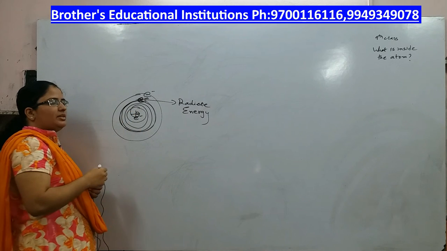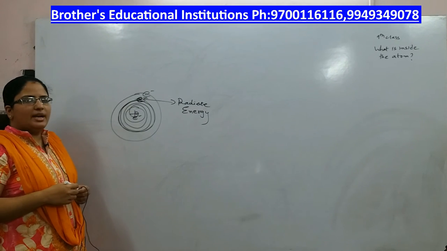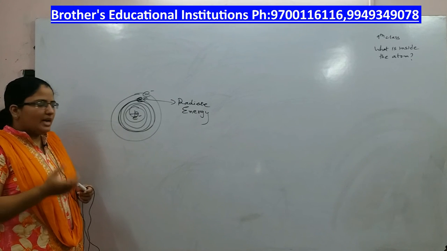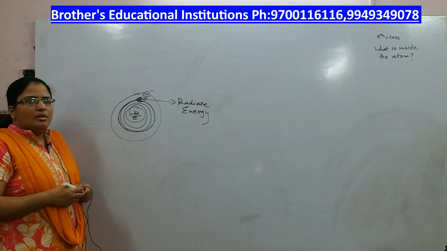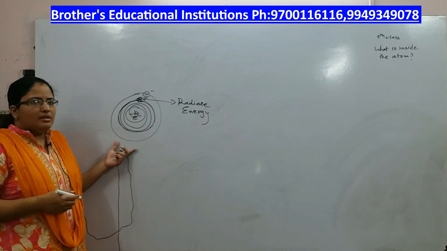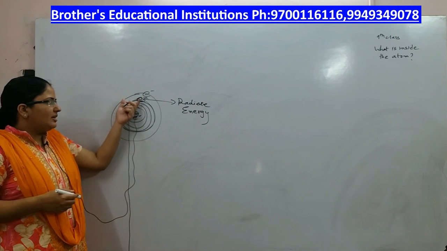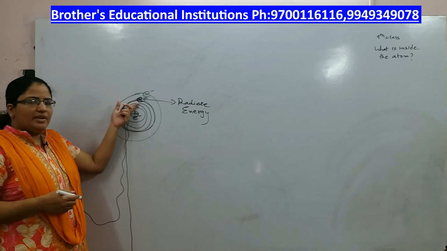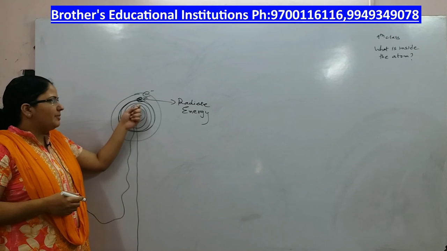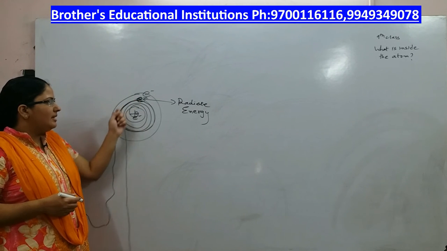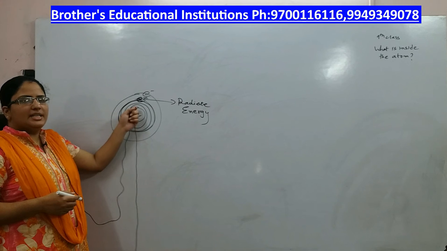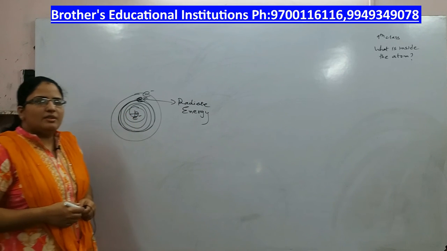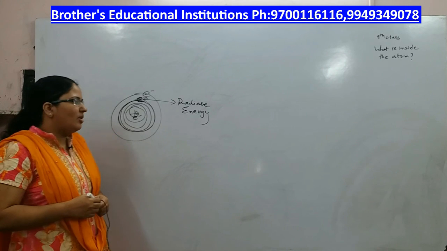If it falls into the nucleus, the positive and negative charges collide and there will not be any existence of an atom. So, Rutherford could not explain why the atom exists in spite of the electron radiating energy continuously. If it radiates energy continuously, it will fall into the nucleus. This limitation was addressed by another scientist called Niels Bohr.